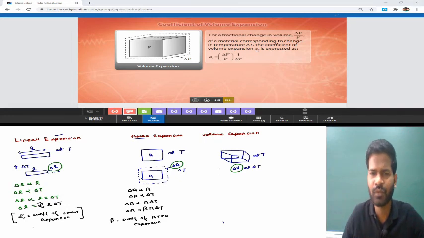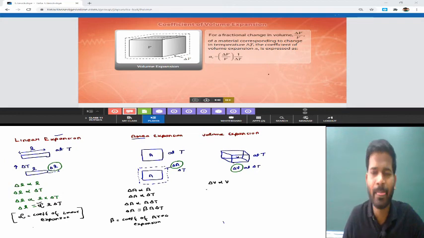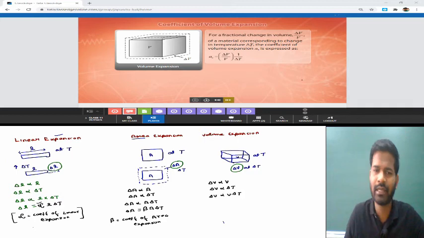So see how this happens. Delta V, the change in volume, is directly proportional to the original volume first of all. In the same way, the change in volume is also directly proportional to the change in temperature. After combining these results, we have this relation as in previous cases.